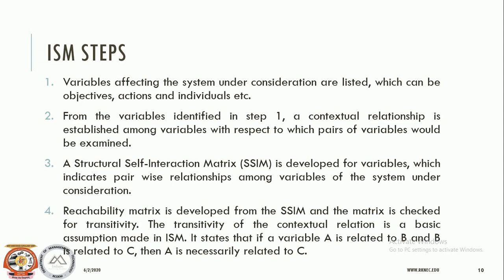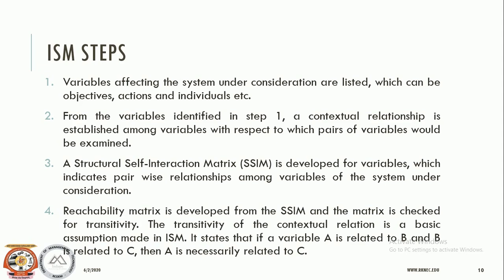It is developed by the variables which indicate a pairwise relationship among variables of the system under consideration. Means, if two variables are there, let us say i and k, then it may happen that variable i is related to k, and variable k is related to i. This is the first case.